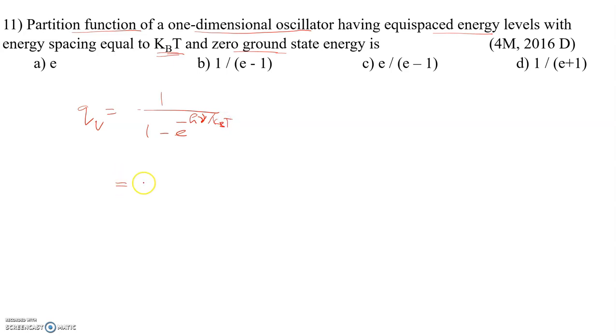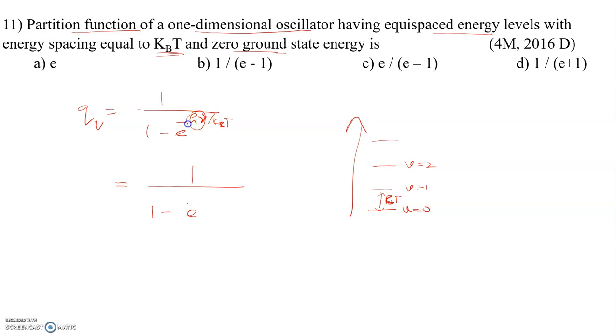And it is given that the energies are equispaced energy levels with the energy spacing equal to kBT, right? Energy spacing is kBT. See 1 minus e power minus, listen, what is h nu? h nu gives you the energy spacing, as you know very well in a one-dimensional harmonic oscillator. This is the ground vibration level, v equal to 0, v equal to 1, v equal to 2, etc. In a one-dimensional harmonic oscillator, the energy levels are equally spaced, and the energy gap is given as kBT.